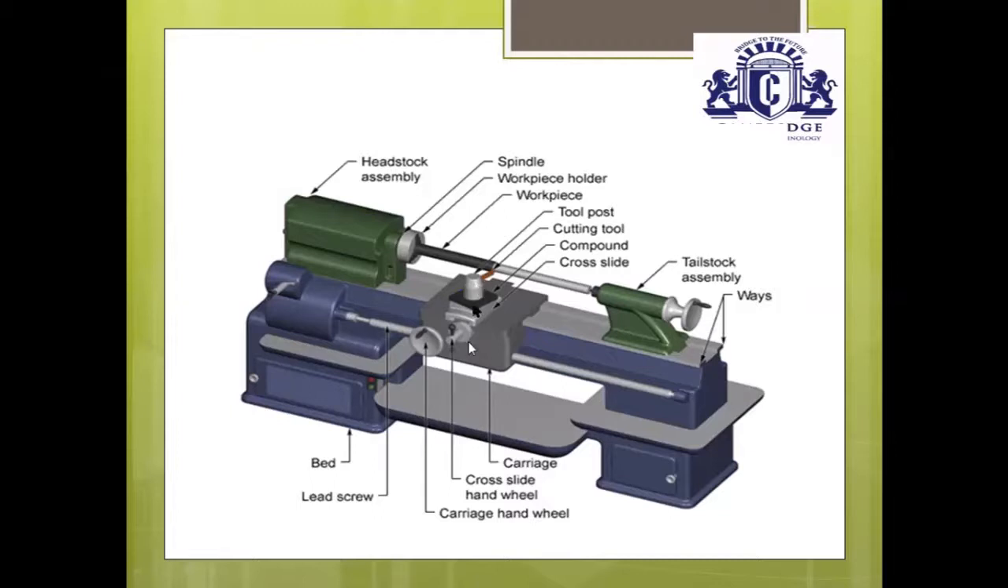Yes, these are the parts of the lathe, and this is a bed. The bed is made up of cast iron which has two guideways, inner guideway and outer guideway. The outer guideway supports the tailstock and the inner guideway supports this entire carriage assembly. And the bed has two legs, left and right leg. I hope it's clear to you.